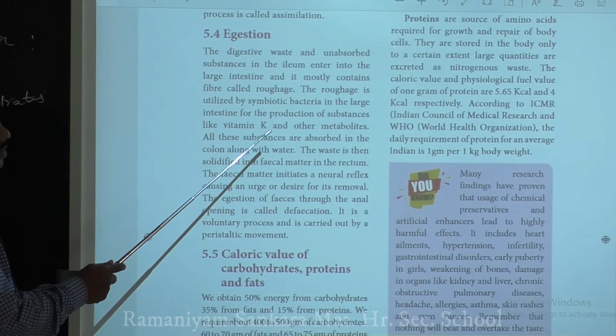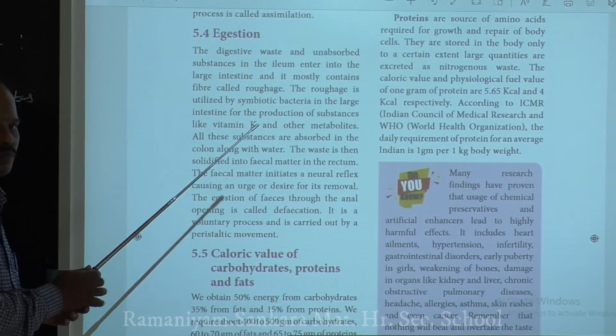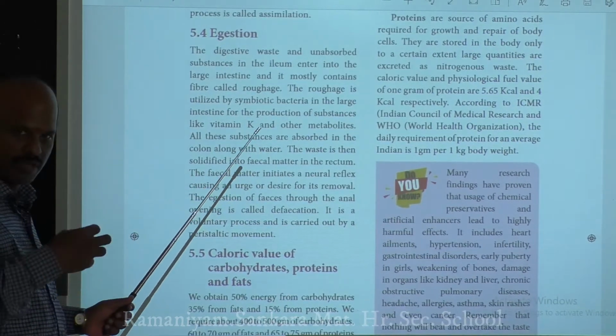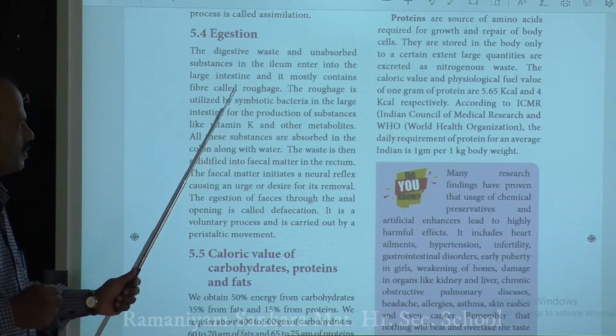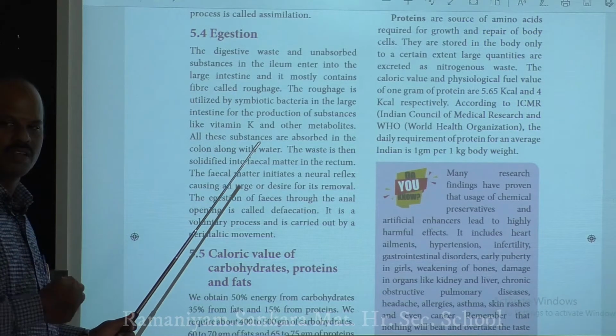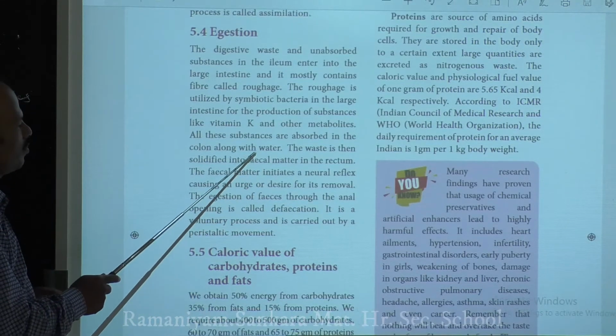Finally, what absorption takes place from the large intestine? In the large intestine, mainly water and electrolytes are absorbed. During this time, the vitamin K which has been produced from the digested roughage will also be absorbed from the large intestine.